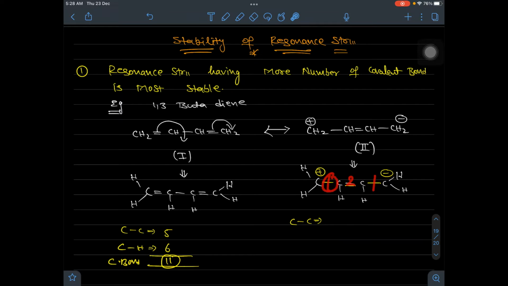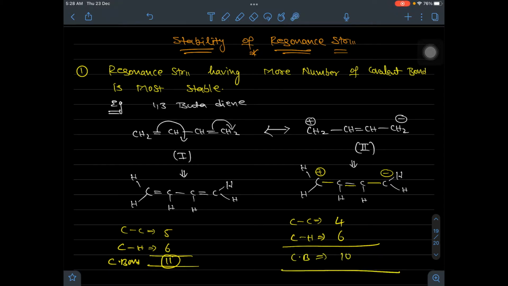Total 1 plus 2 plus 1, so you got carbon covalent bonds 4. The carbon hydrogen bonds are the same: here 2 present, here 1, here 1, here 2, total 2 plus 2 plus 1 plus 1, 6. So carbon hydrogen bonds are 6. Here the total number of covalent bonds is equal to 10.